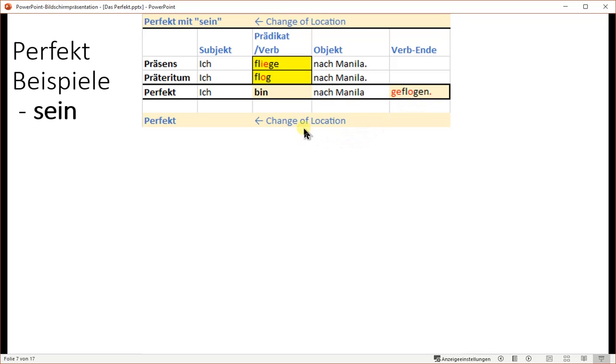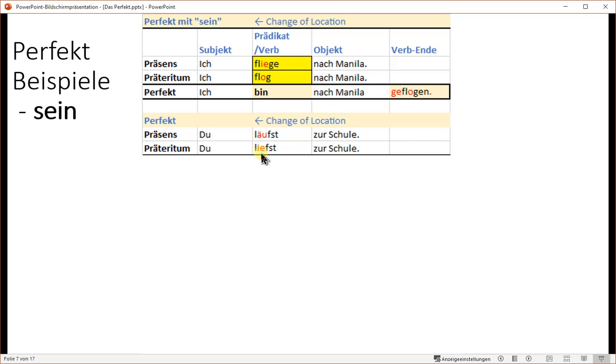Another one, change of location. Du läufst zur Schule. Du liefst zur Schule. Du bist zur Schule gelaufen.